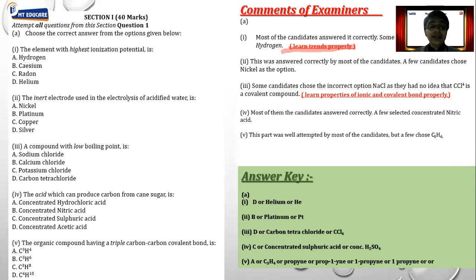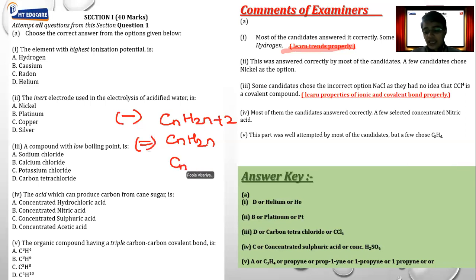Organic compound having triple carbon covalent bond. Now in this case, always remember the basic general formula which we have already learned, and that is CnH2n+2. This is for single covalent bond. CnH2n, it is for double covalent bond, and CnH2n-2, it is for triple covalent bond. Now for this, guys, you just have to use these formulas given over here.